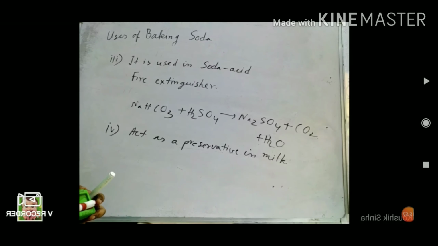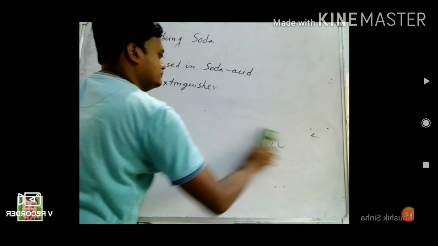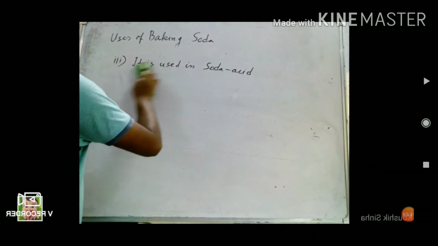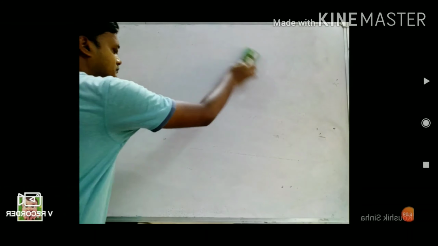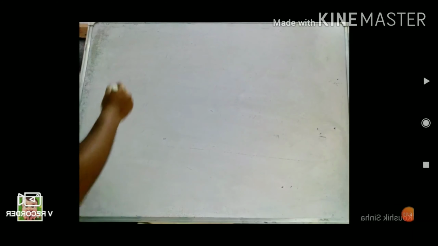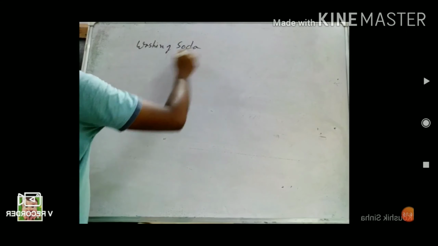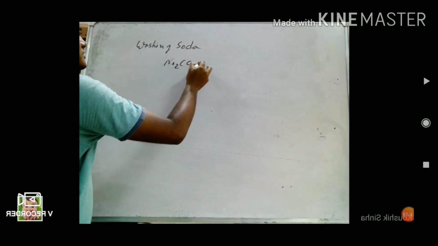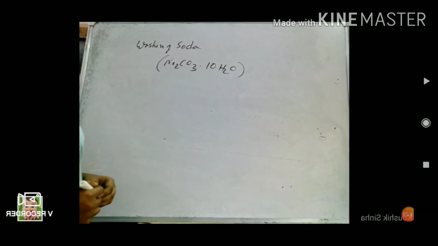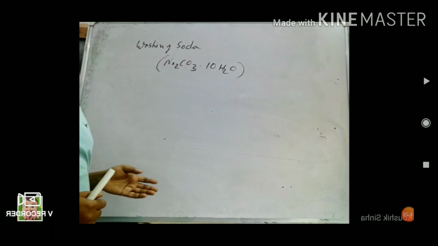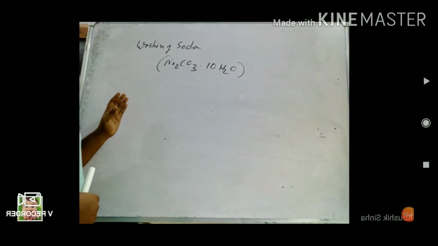Next one, washing soda. Na2CO3.10H2O. It contains 10 waters of crystallization, the water molecules which help in the formation of crystals.